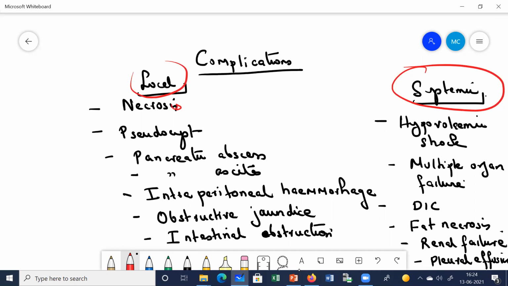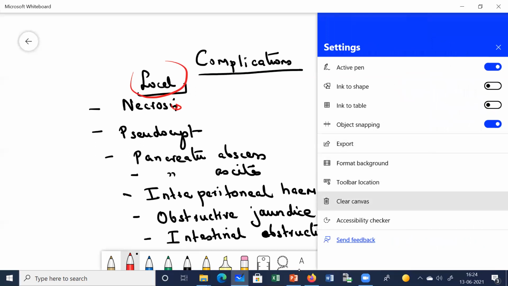I repeat once more. Local, which is affecting mainly the pancreas, like necrosis, abscess, cyst formation, and ascites. In the peritoneum, there is hemorrhage, obstructive jaundice, and systemic: there can be shock, multiple organ failure, renal failure, pleural effusion, fat necrosis. So these are the different complications which can develop after acute pancreatitis. Then next, we come to the treatment.